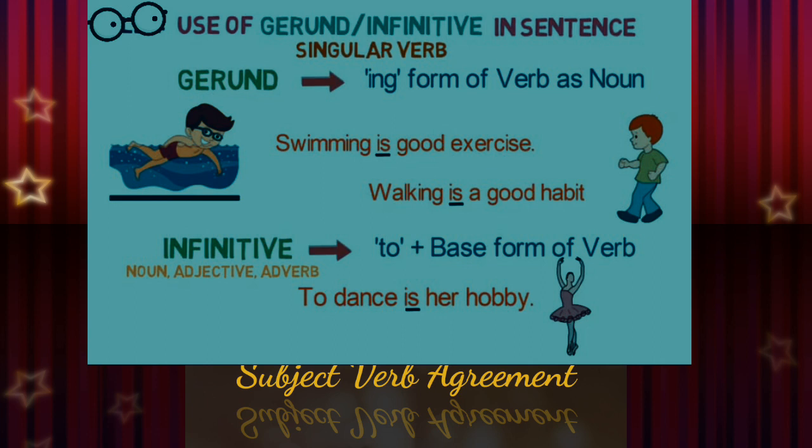Okay? Now, infinitive. What do you mean by infinitive? When we add to before the base form of the verb, we get the infinitive. Example, to dance, to sing. Okay? So, look at the sentence given here. To dance is her hobby. So, that shows that whenever we use a gerund or an infinitive in a sentence, it should be followed by a singular verb form.